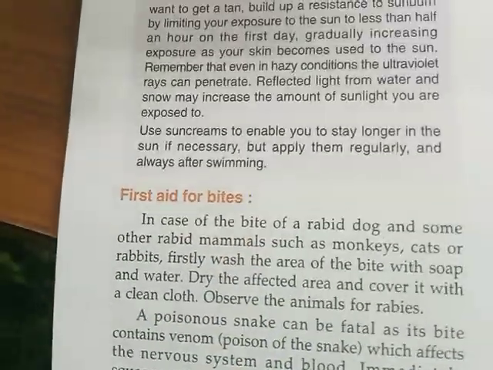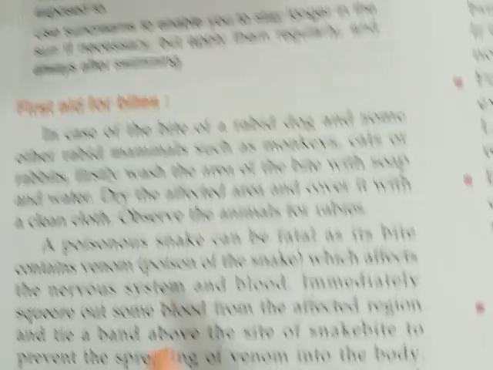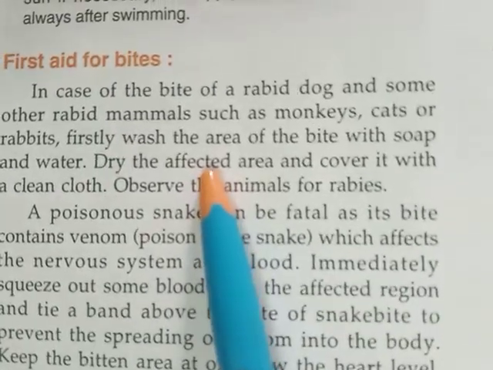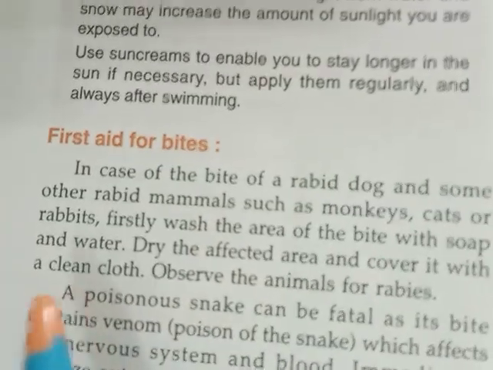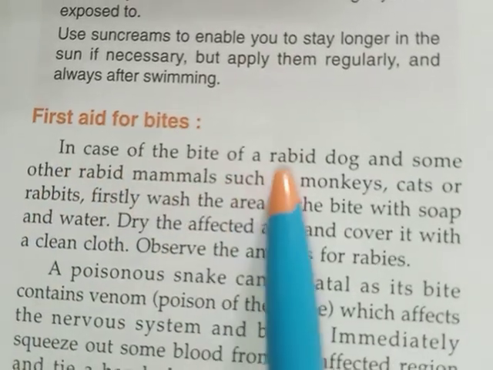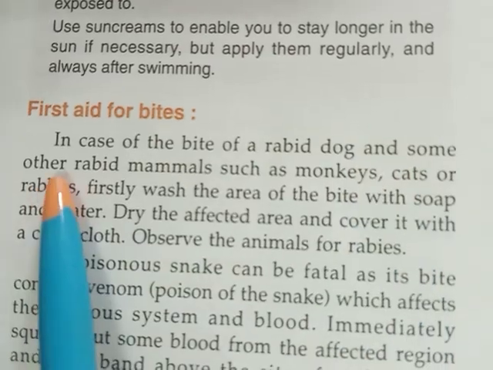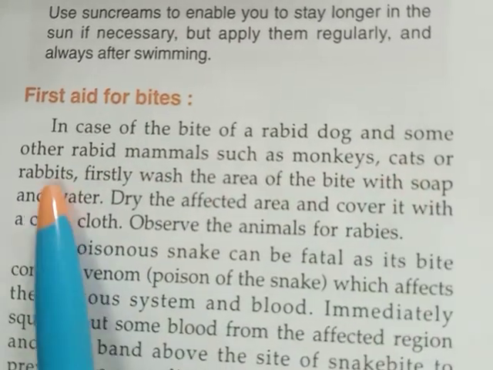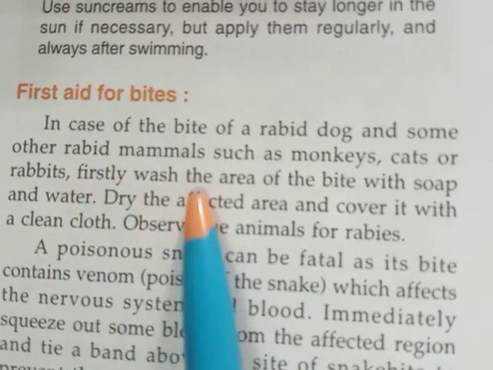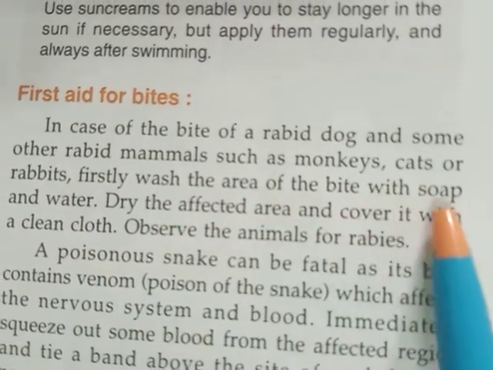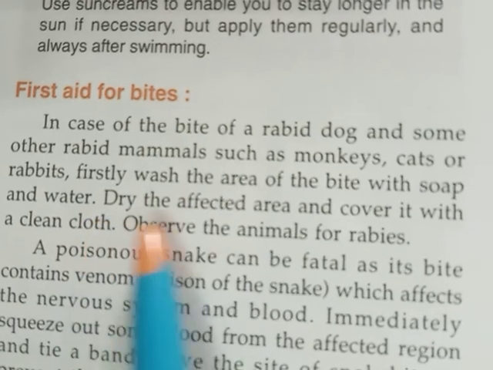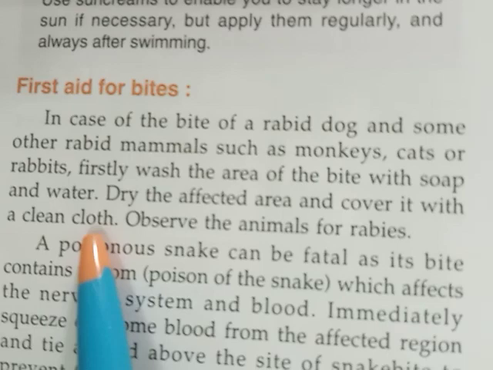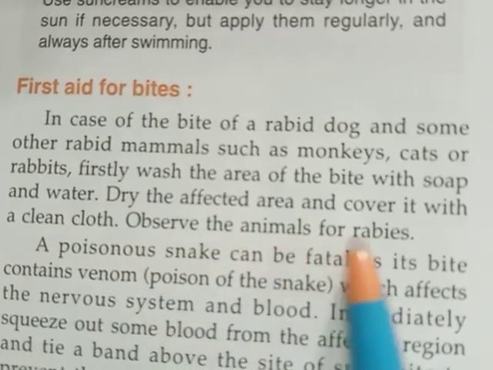Bites means the injury caused by the bites of dogs and different type of animals. In case of bite of a rabid dog and some other rabid mammals such as monkeys, cats or rabbits, firstly, wash the area of the bite with soap and water. Dry the affected area and cover it with a clean cloth. Observe the animals for rabies.